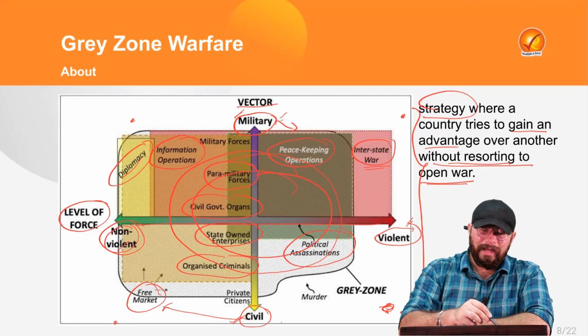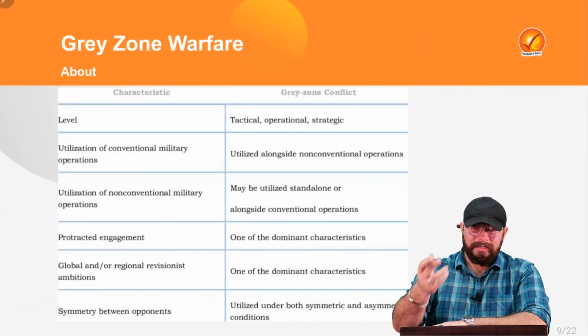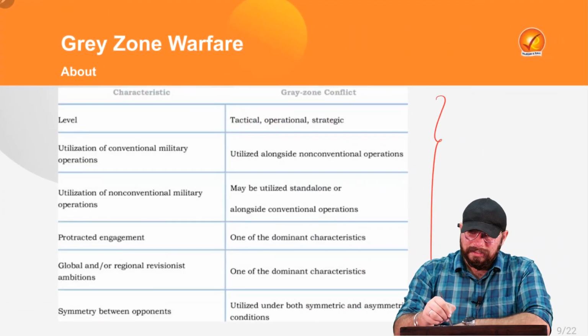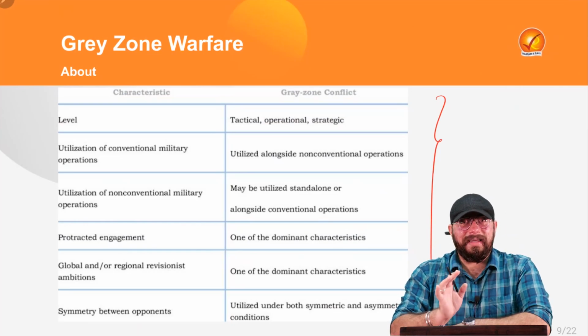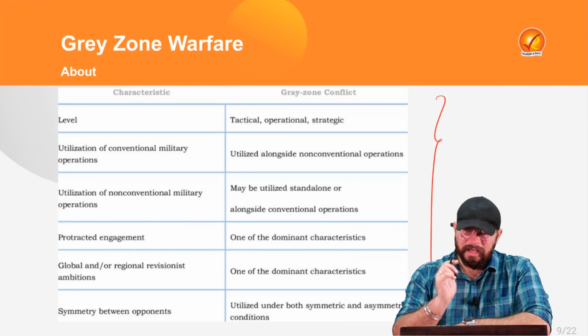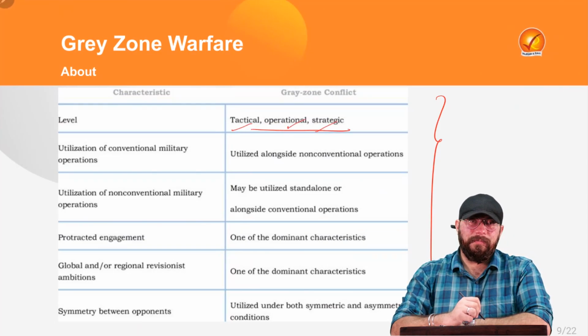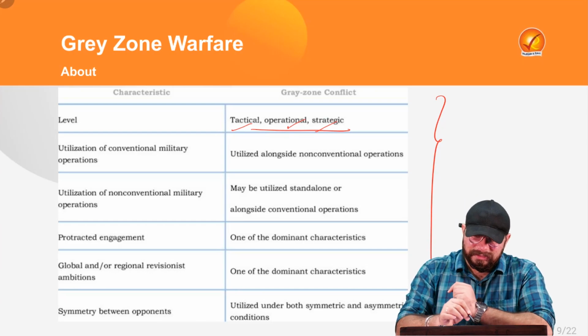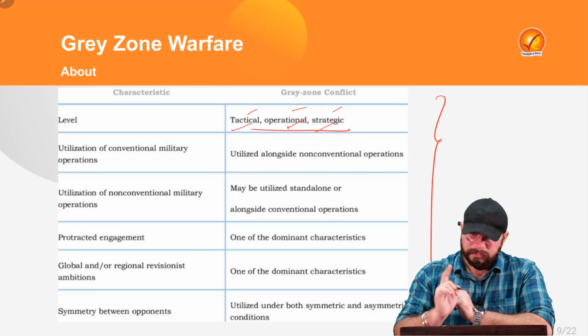That is what we call gray zone warfare. Now, again, in order to understand it even more, let us understand it in relation to the gray zone conflict characteristics. What are the characteristics of this gray zone warfare? First characteristic is that it is a tactical, operational, and strategic operation, right? So, this warfare is involving tactical, operational, and strategic processes.